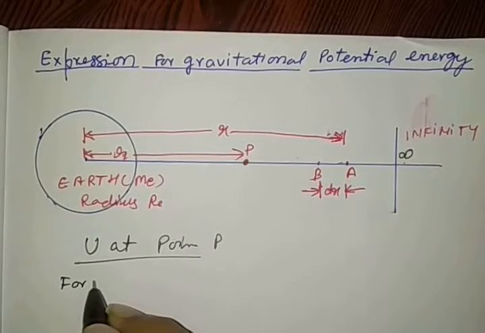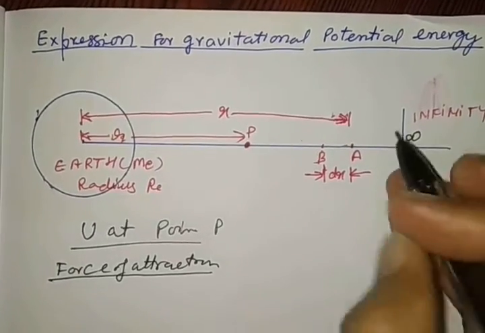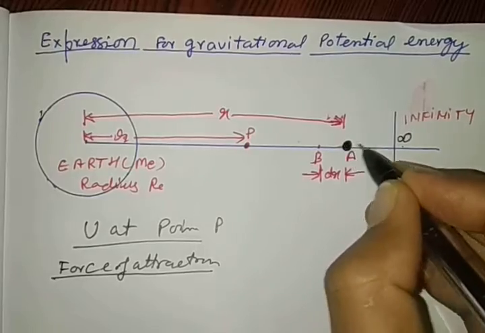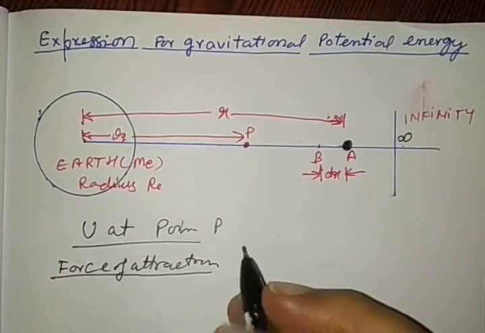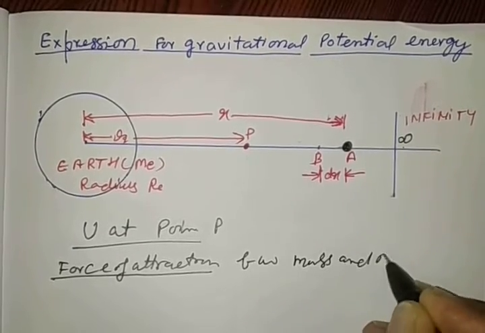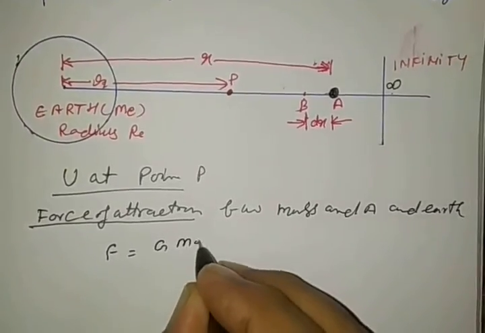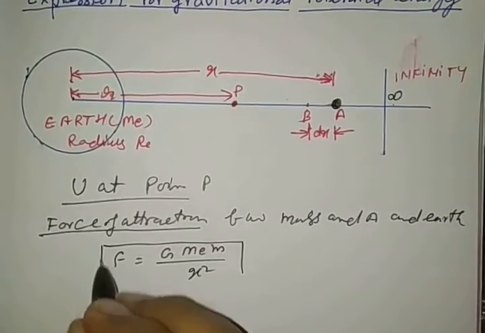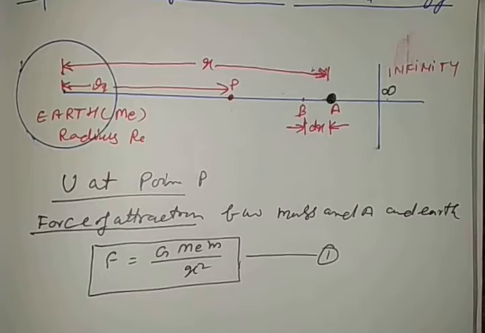First of all, see the force of attraction. Suppose a body is kept at A. We want to see the gravitational force acting between the mass at A and the Earth. It is given by the formula F is equal to capital G M_E M by the distance x squared, represented by equation number 1 here. Clear?